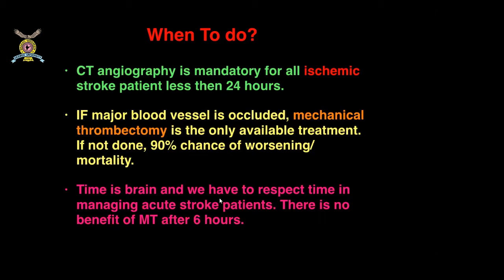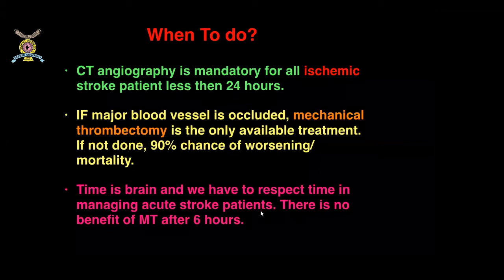Now, whenever we get a stroke patient, we can get them in the OPD also. Some patients can reach the OPD, and some can reach the hospital emergency. So the first thing is to identify an acute stroke and do proper imaging, that is CT brain with CT angiogram or MR brain with MR angiogram. If you have the facilities, start the intravenous thrombolysis.